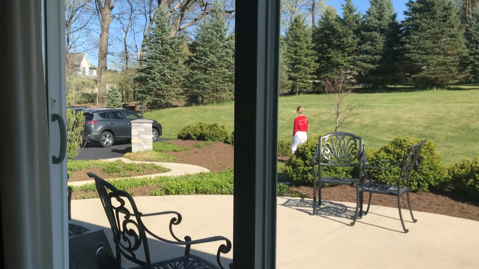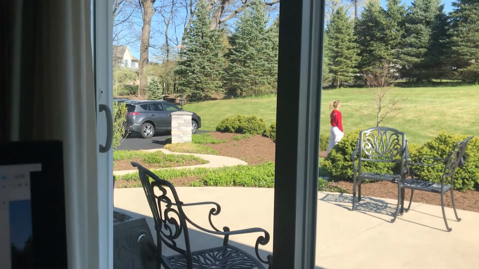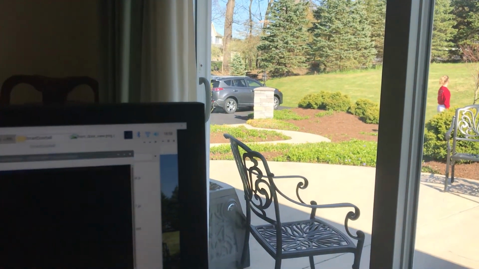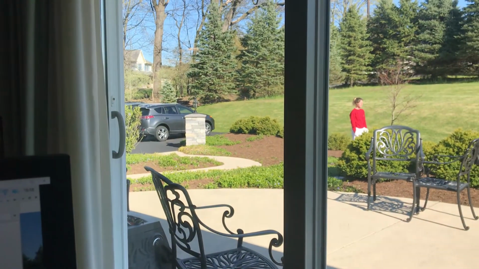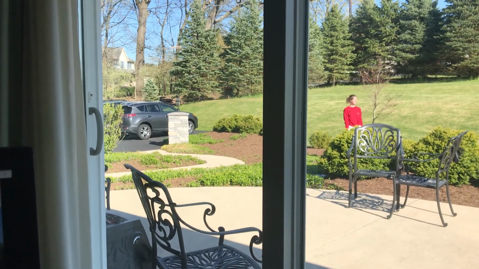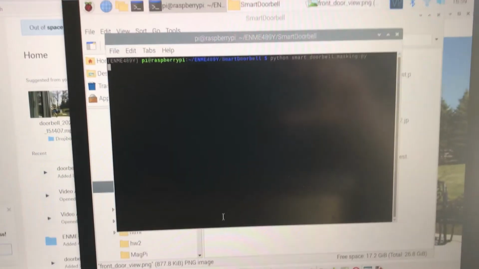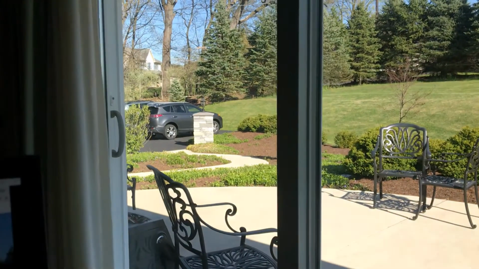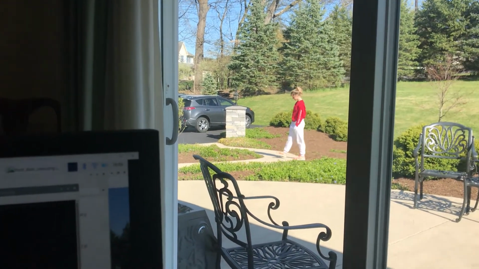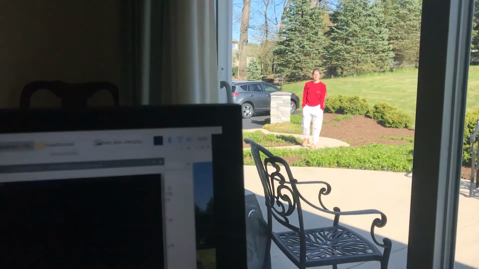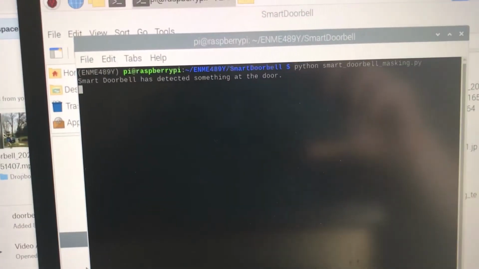and now we'll pan over to outside where my sister is standing at the edge of the picture frame where it is masked off so that we don't fire and say that we think that there's someone in the region of interest. So notice how it still has detected no intruder, but as she walks closer into the region of interest, then the script will begin to take notice. And that's proven here where Smart Doorbell says it has detected something.